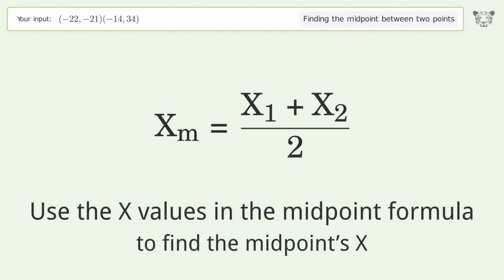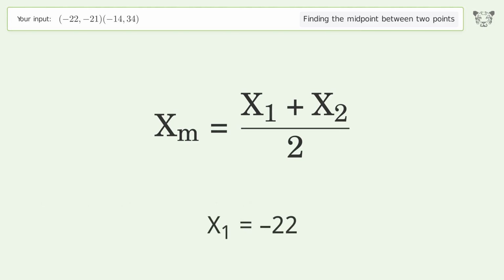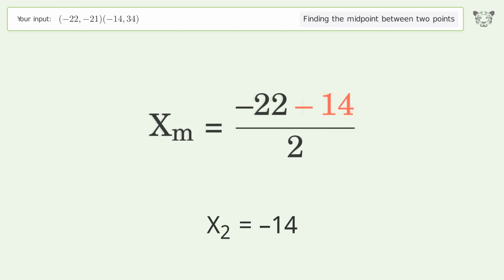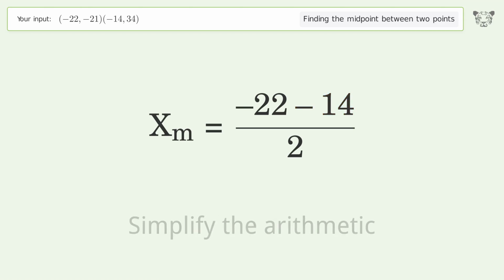Use the x values in the midpoint formula to find the midpoints x. x1 equals -22. x2 equals -14. Simplify the arithmetic.